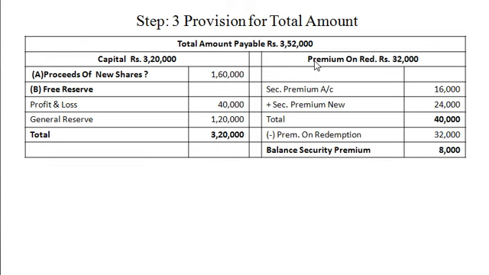Here we will make provision for premium on redemption, total rupees 32,000. Securities premium as per balance sheet rupees 16,000, plus securities premium on new issue of shares we received 24,000. So total premium we have is rupees 40,000, and out of these 40,000, 32,000 will be provided for premium on redemption. So balance securities premium rupees 8,000 will be recorded in the balance sheet after redemption. So like this we make provision for the total amount: redeemable preference share capital 3,20,000 and premium on redemption rupees 32,000.